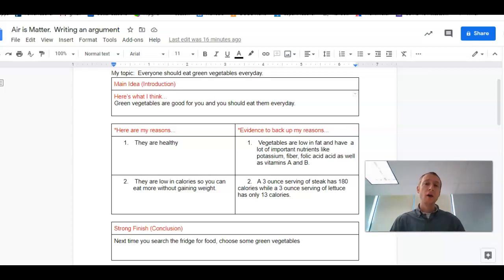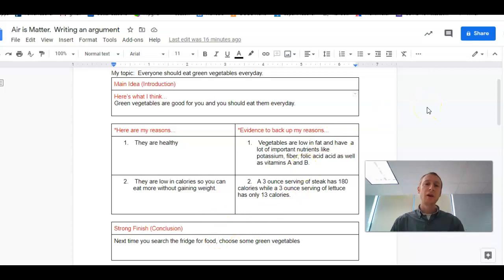So today, you're going to use all that stuff that you learned yesterday to write an argument, okay? You're going to write a paragraph to basically prove that air has matter. And in your notes, you've already copied down a graphic organizer that looks pretty much like this. Okay, you have your introduction, a couple reasons, evidence to back up those reasons, and then some kind of conclusion.